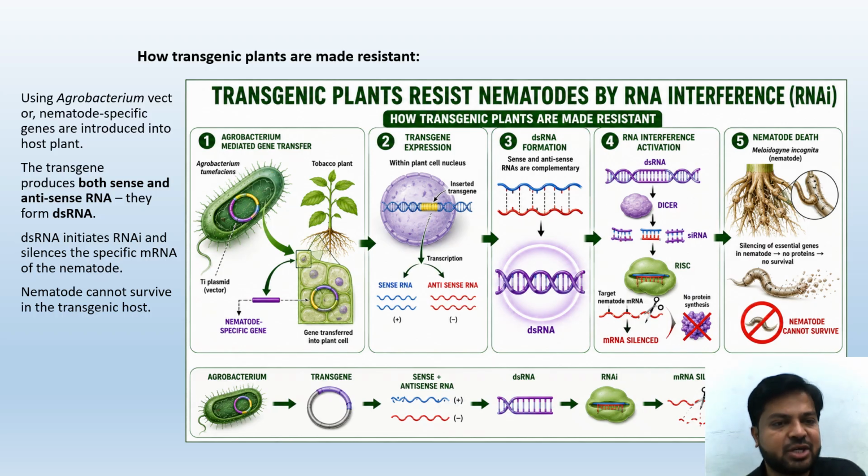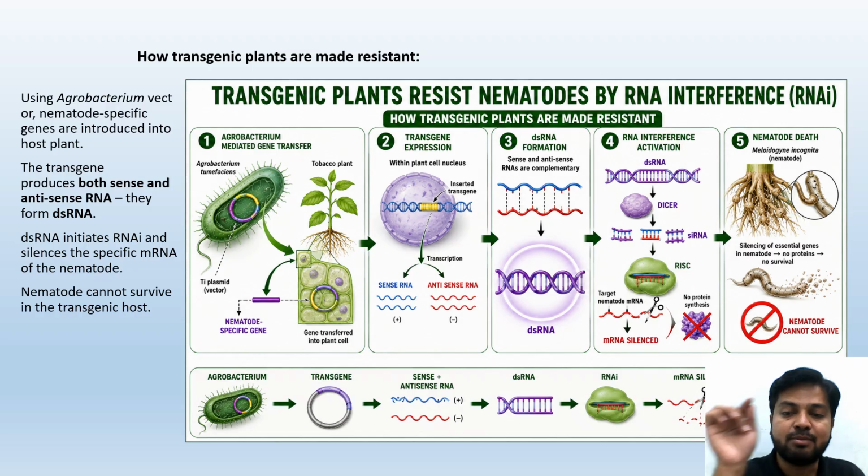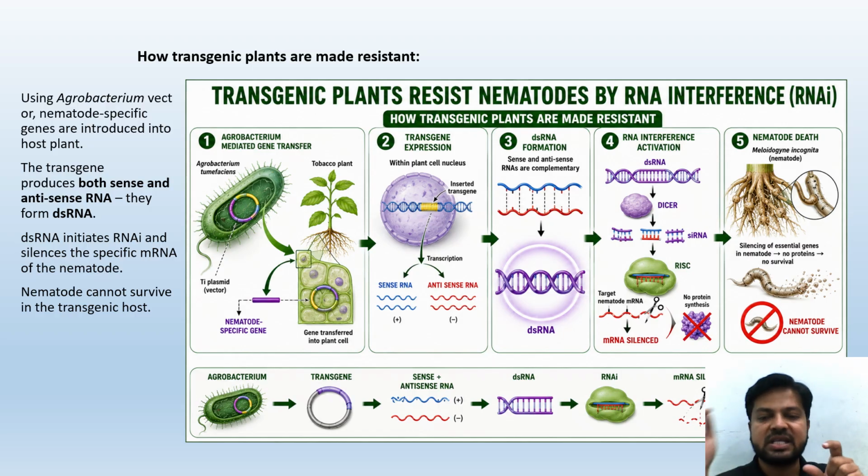Using Agrobacterium vector, nematode-specific genes are introduced into the host plant. We have studied in the vector chapter that for plants the common vector is Agrobacterium. We are going to introduce the genes in the host plant of the nematode. The transgene produces both sense and antisense strands. They form double-stranded RNA. The double-stranded RNA initiates RNA interference and silences the specific mRNA of the nematode. If that nematode goes inside the plant, it cannot survive in the transgenic host. That nematode is going to die in the plant.